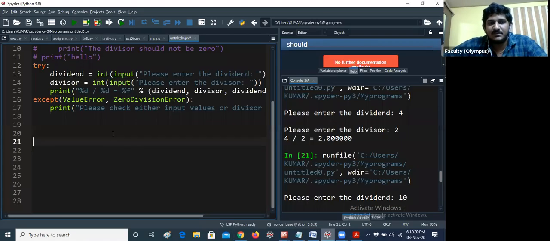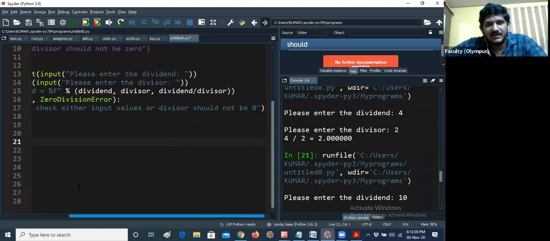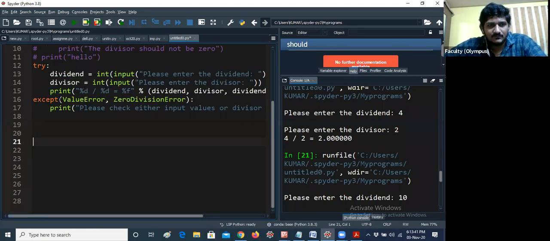For example, you don't know which exception will occur. So let me write here. I'm removing all the things.